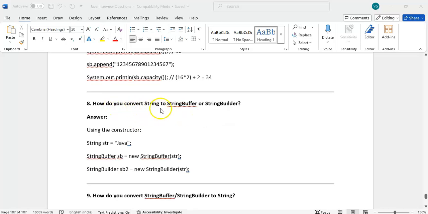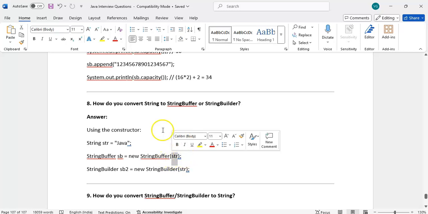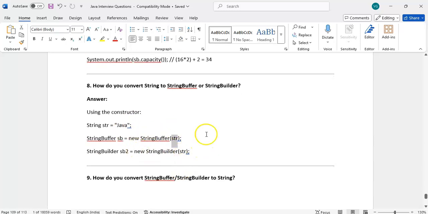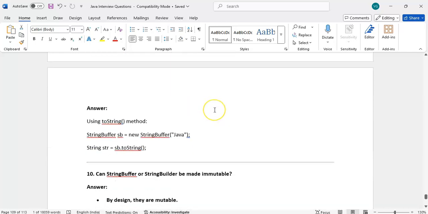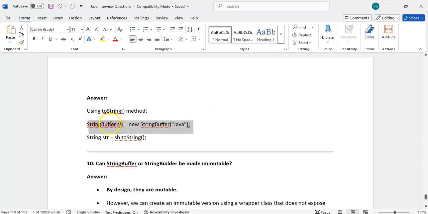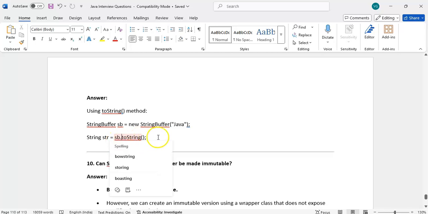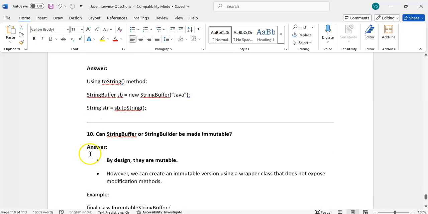How do you convert a string to StringBuffer or StringBuilder? Right. I have a string and I want to convert it to StringBuffer or StringBuilder. Suppose I have a string str. By using the constructor, new StringBuffer(str), that's it. It will convert the string to StringBuffer or StringBuilder. How do you convert in the reverse way, from StringBuffer or StringBuilder to string? By using the toString method. I have a StringBuffer or StringBuilder object, we can call sb.toString. It will convert to a string again.